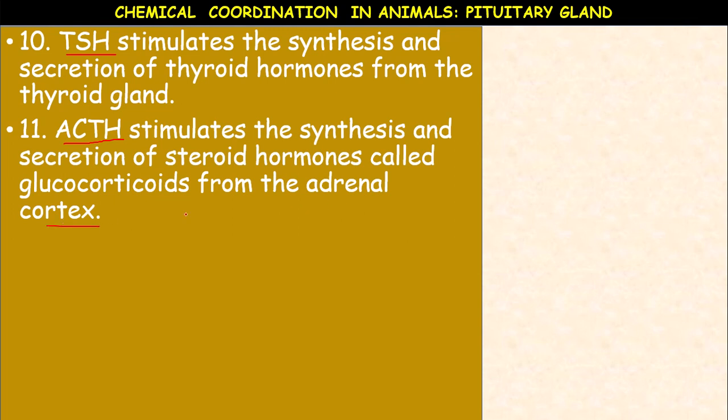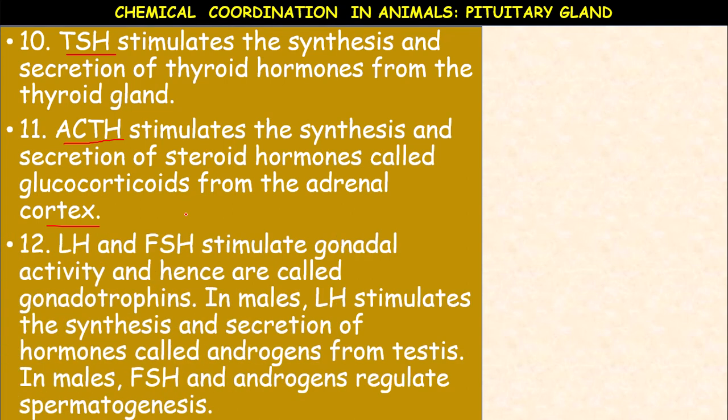cortex. There are two types of steroid hormones, that is glucocorticoids and mineralocorticoids. Especially the glucocorticoid hormones are under the influence of ACTH. So it stimulates the adrenal cortex to secrete glucocorticoid and mineralocorticoid hormones also.